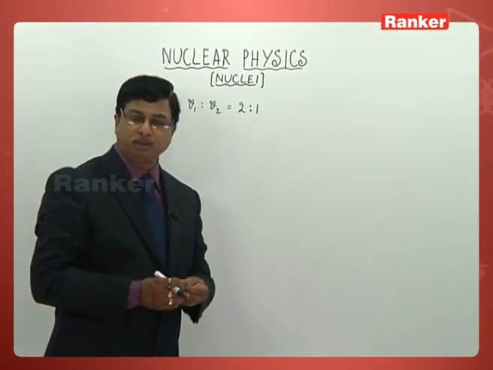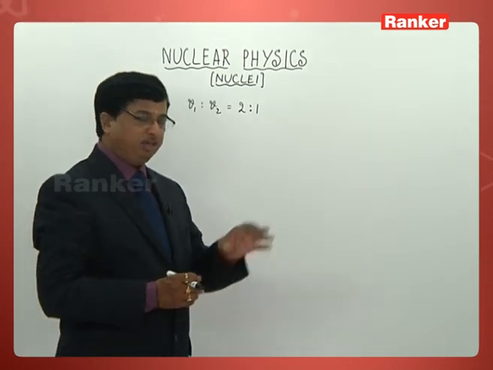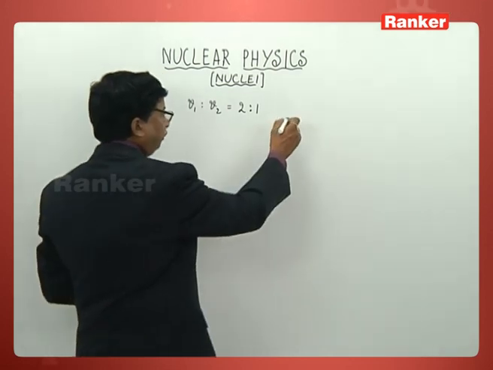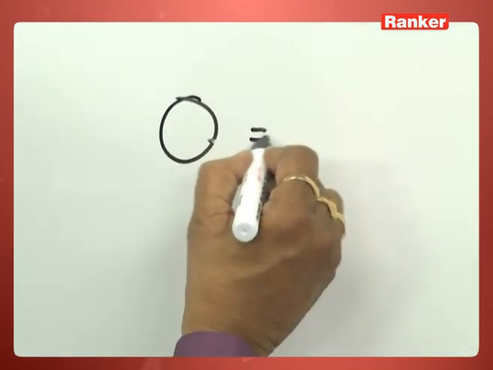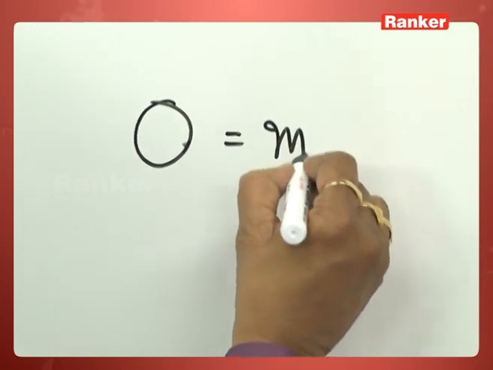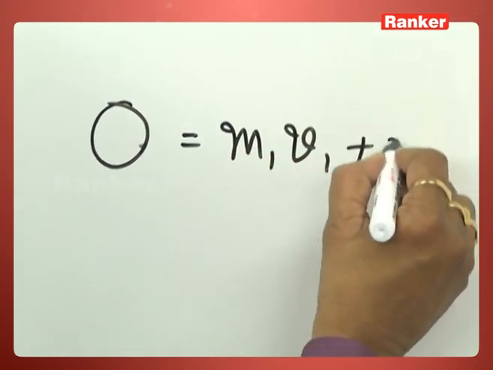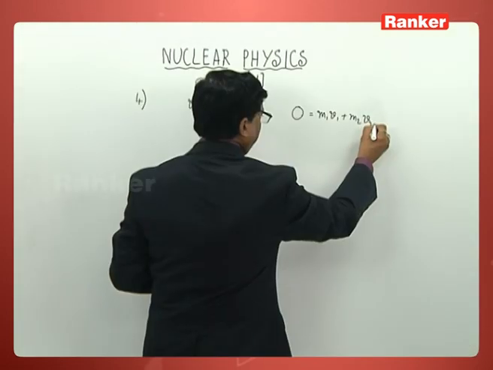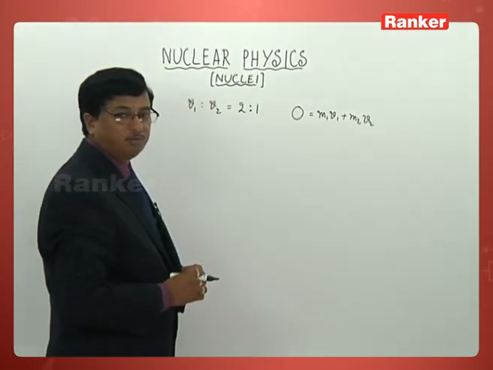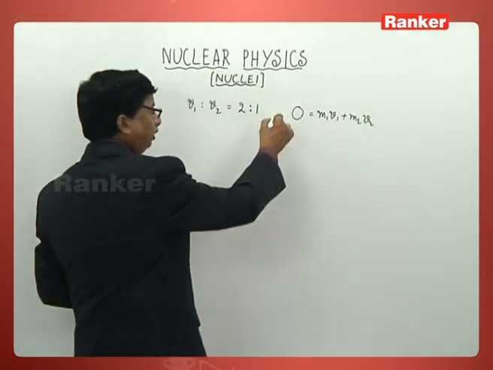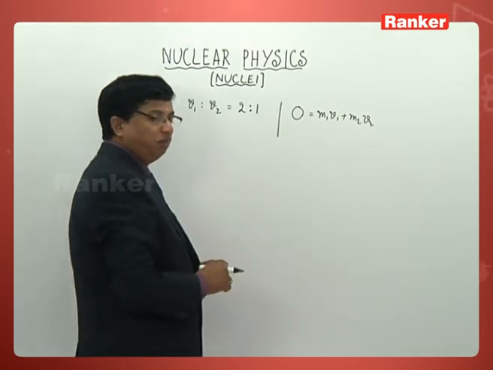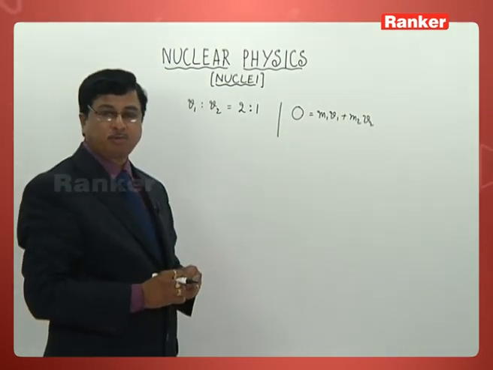Why? When initially the original nucleus is at rest, its momentum will be 0. That can be written as m1 v1 plus m2 v2 equals 0, according to the law of conservation of linear momentum. Already we have taken up one application based on the same formula in the previous problem.